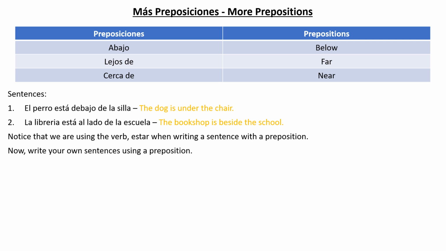Now, let's look at the next prepositions. Abajo, so this you can even say debajo de like we did earlier. So abajo means below, lejos de means far, cerca de means near. Now, el perro está debajo de la silla o el perro está bajo de la silla. The dog is under the chair.